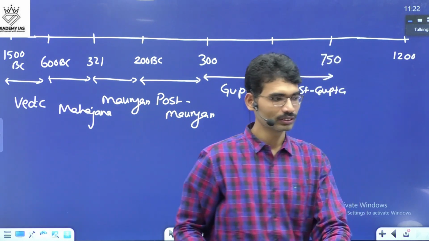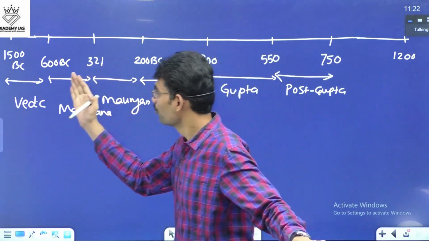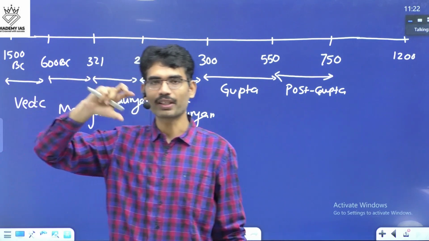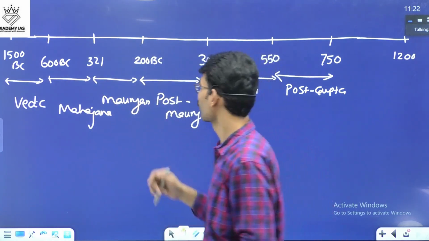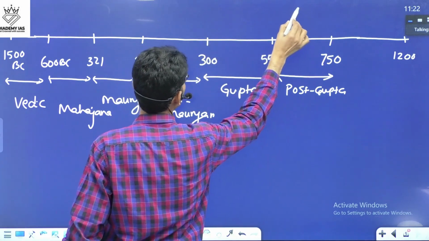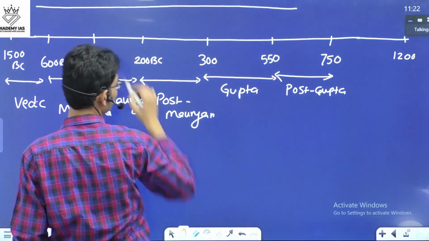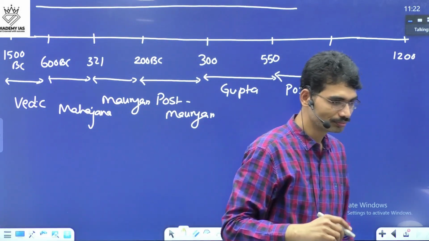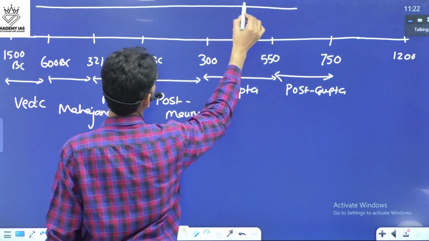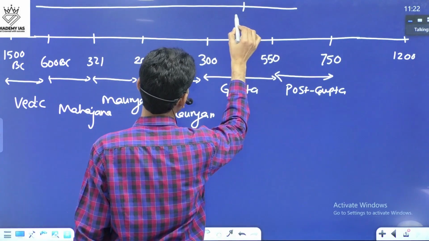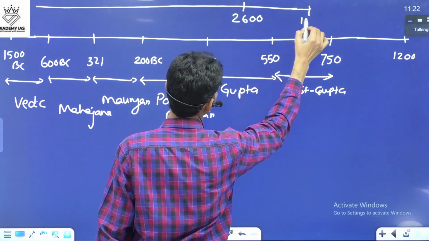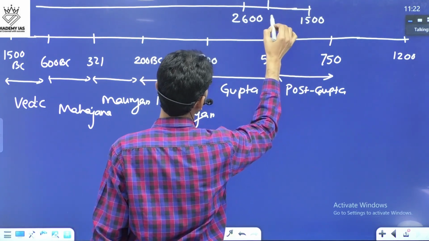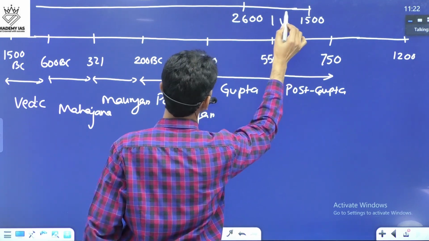But before the Vedic period also, we have a period called prehistoric and protohistoric. And now, if we write like this, is it visible to you? Before 1500, 2600 to 1500, Indus Valley civilization.